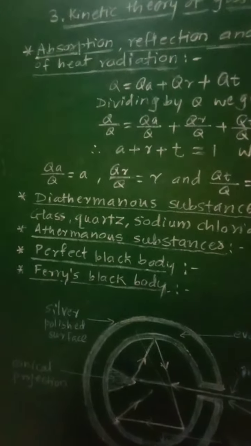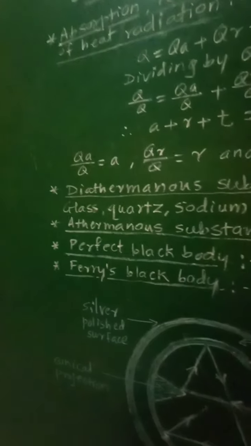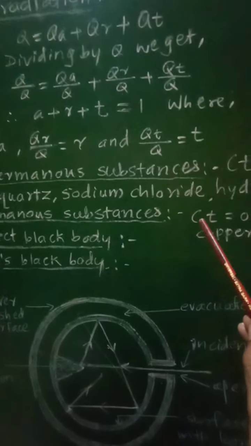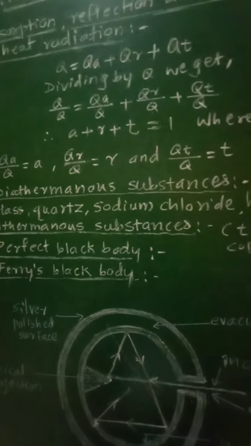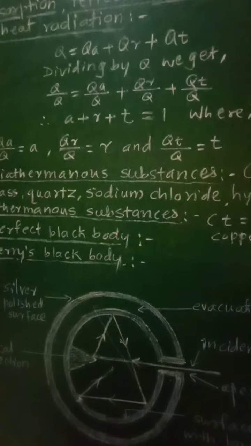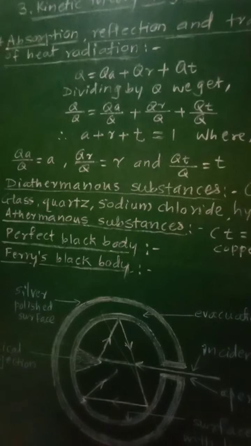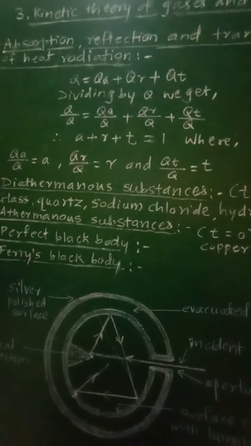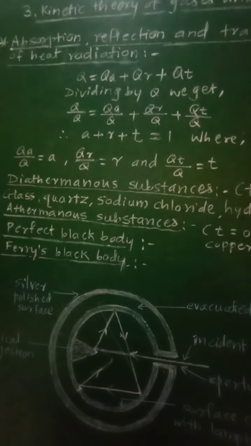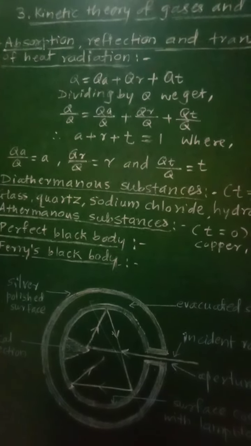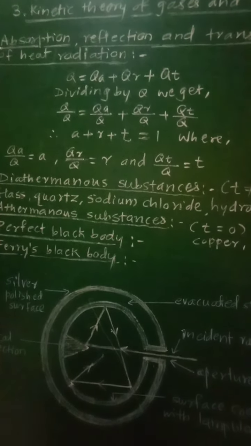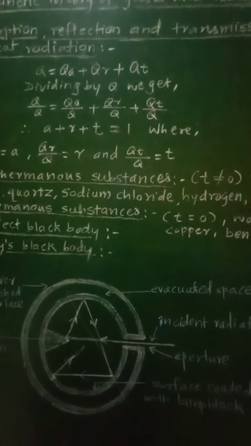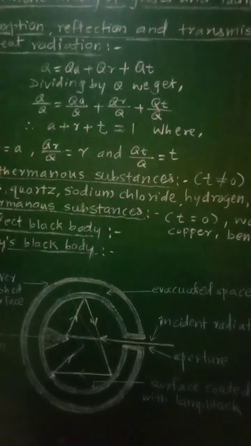Then let us consider the next part, that is athermanous substances. The second type of substances will be athermanous substances, for which the coefficient of transmission T is equal to 0. The substance through which heat radiations cannot easily pass is called an athermanous substance. So for athermanous substances, T will be equal to 0.